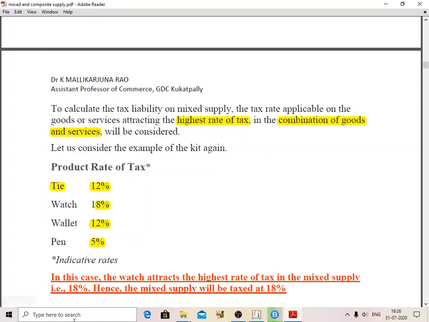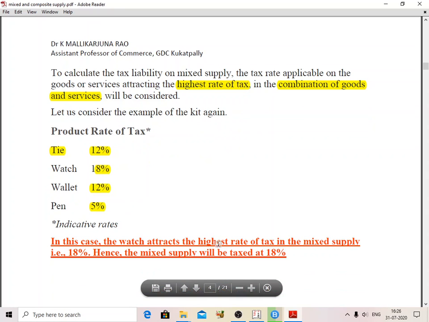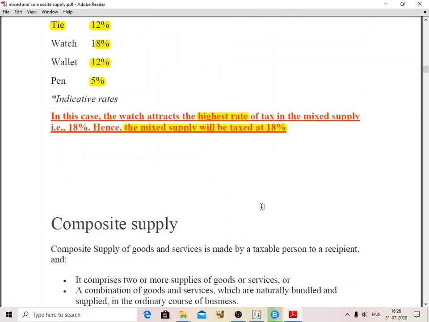In this case, the watch is attracting the highest tax rate, which is 18%. So hence the mixed supply will have a tax rate of 18%. Okay, the highest tax rate, 18%, will be applicable. So next our topic is composite supply.